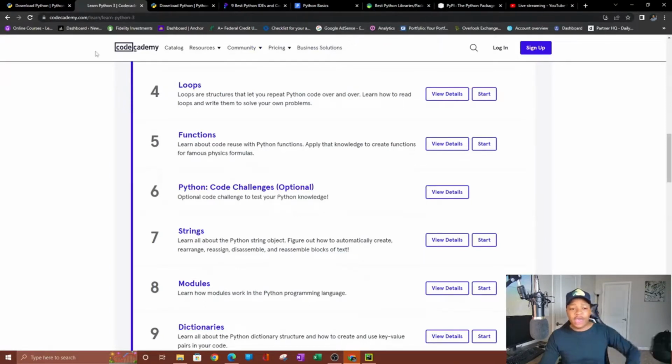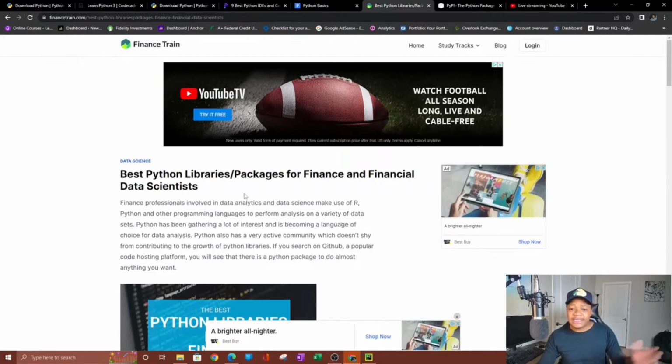all right, so once you have all this, let's say you've done everything, you've gone on the website, you've taken a basic intro to Python course, it just teaches you all these functional things that are in every programming language that you need to understand the basic core of this. Now, that is where the libraries come in. So libraries are things specific to a project you're working on. So I'm going to show you some of the, this is just a list of packages that can be used for finance or financial data scientists and things like that. So a library is like a bunch of code that you can import, right?